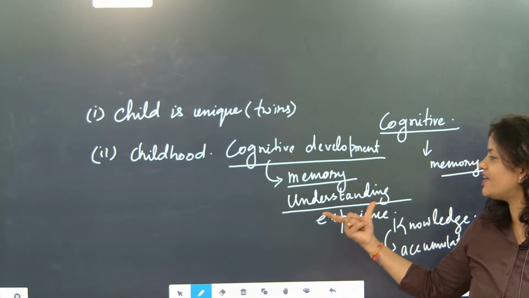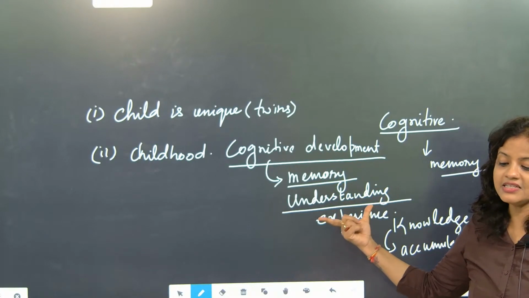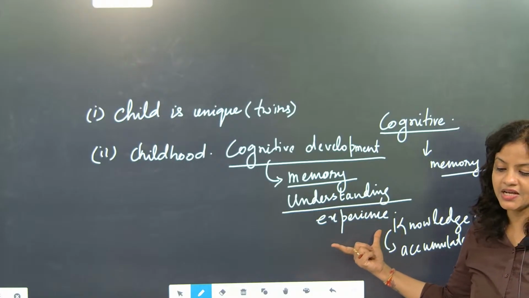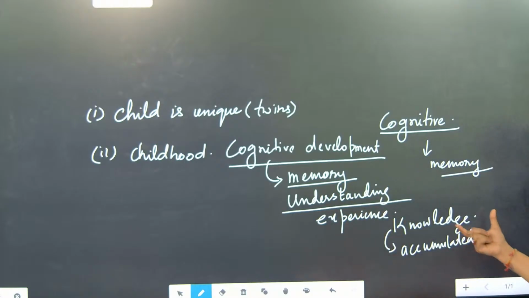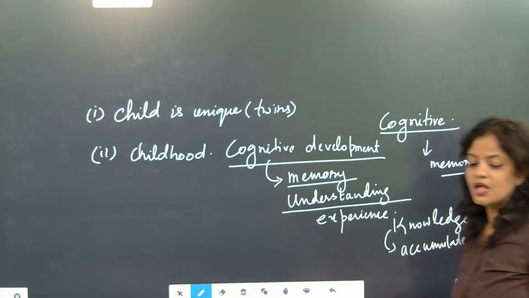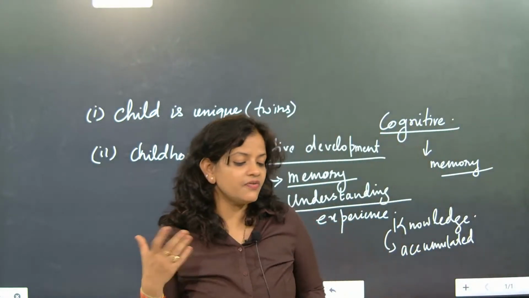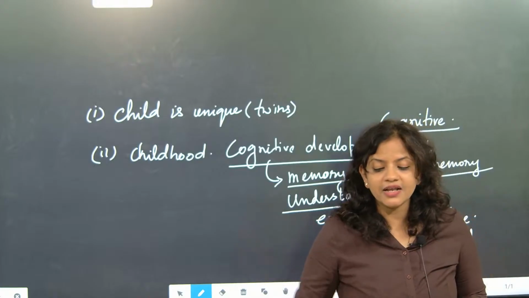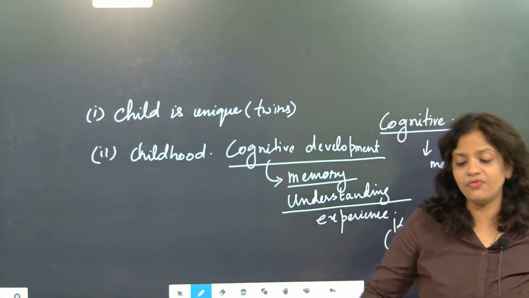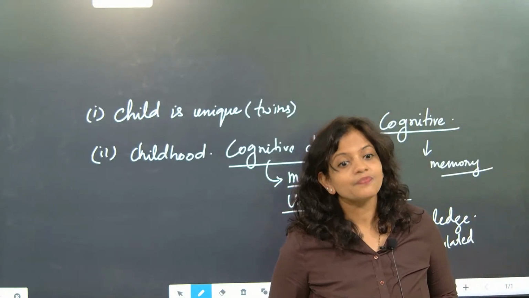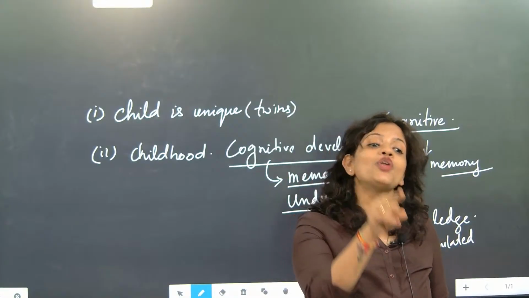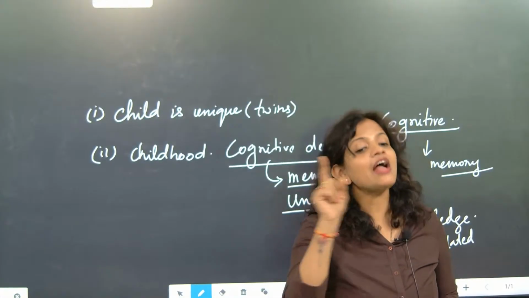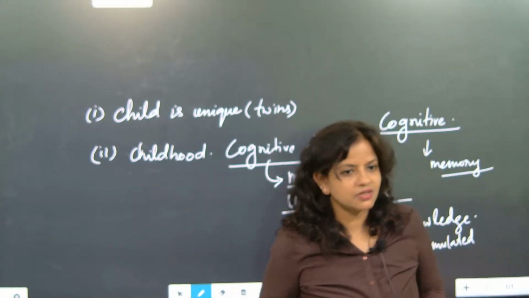So memory will generate understanding. Understanding will create experience. This experience will give you knowledge. Understood? So the next stage is whenever you go anywhere, you have knowledge. So if a teacher is teaching for 5 years, they are experienced. Why are they experienced? Because they have knowledge of different situations.